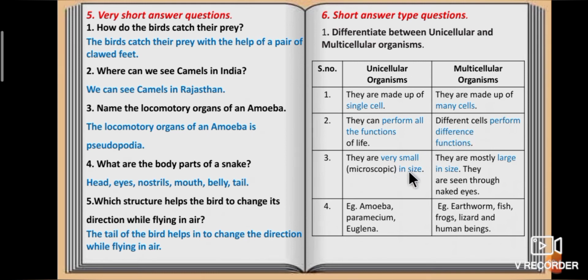Unicellular organisms are very small in size. Multicellular organisms are mostly large in size. They are seen through naked eyes. Examples for unicellular organisms are amoeba, paramecium and euglena. Examples for multicellular organisms are earthworm, fish, frogs, lizard and human beings.